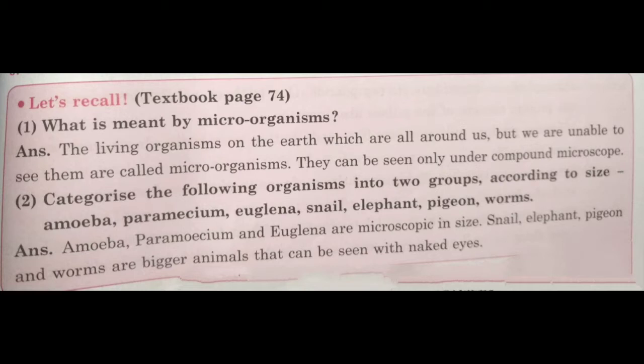Then there is a second question. Categorize the following organisms into two groups according to the size. The microorganisms are amoeba, paramecium, euglena, snail, elephant. Here are different types of organisms: micro ones, and the organisms that we can see through our eyes, like elephant, pigeon and worms. So we will categorize them. Amoeba, paramecium and euglena are microorganisms because they are microscopic in size, while snail, elephant, pigeon and worms are bigger animals because we can see them through our eyes.